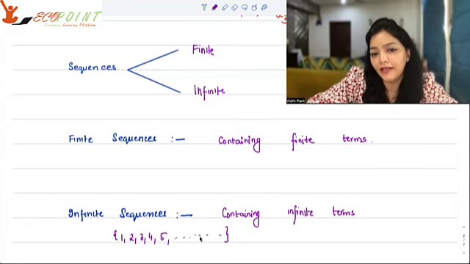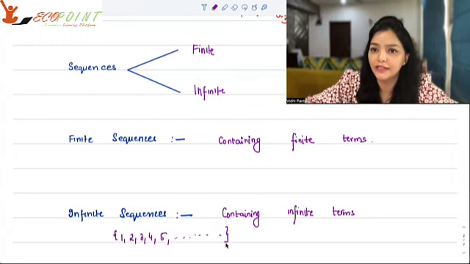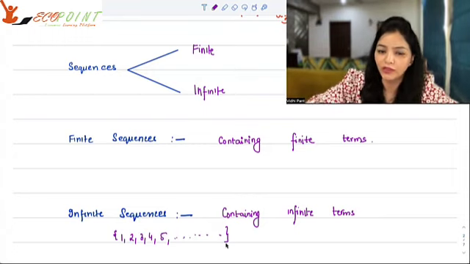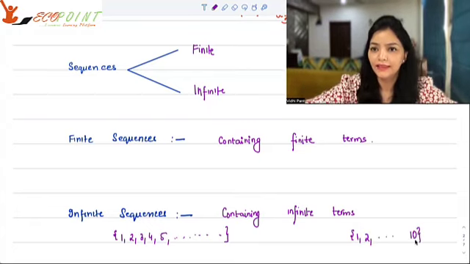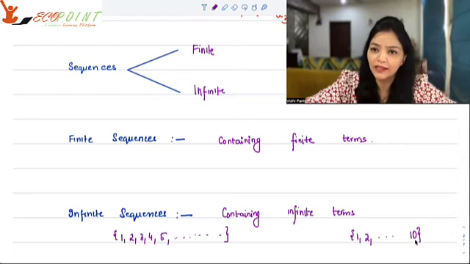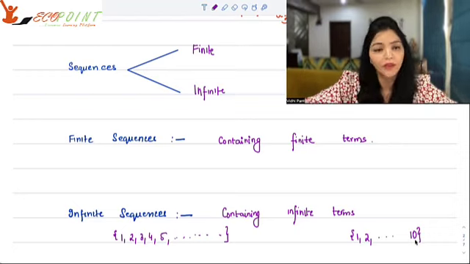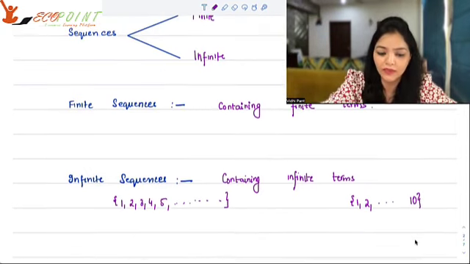So I'm writing the dots because this is an infinite sequence. When I'm writing it, if I write the numbers from 1 till, say, 10, that means I'm just taking 10 natural numbers in this set, or this sequence is finite because you have finite terms here.